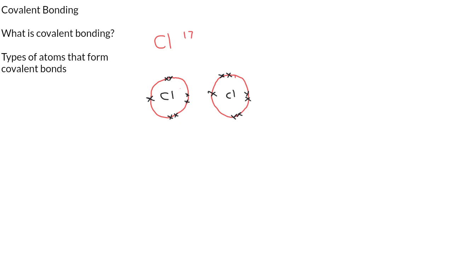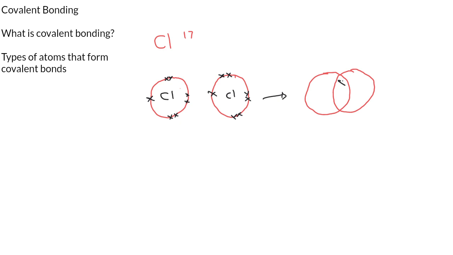They are going to donate 1 electron each to be shared by both of them. So we put both of the chlorine atoms together here to show you that the electron is being shared.